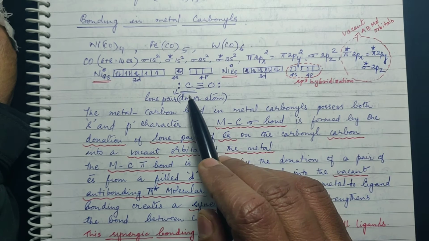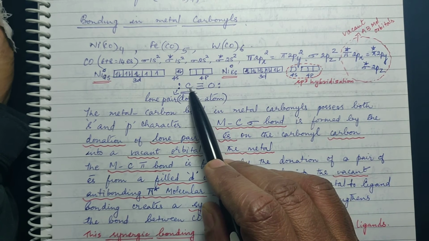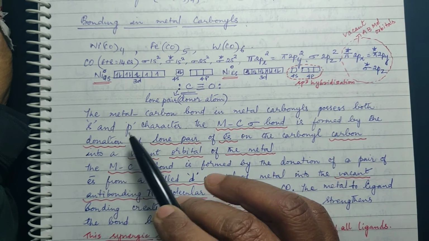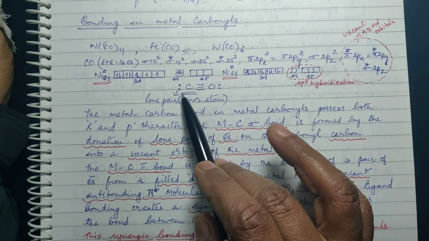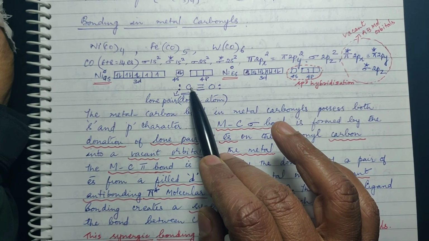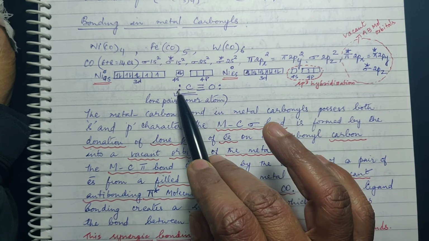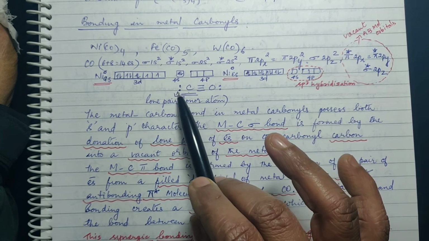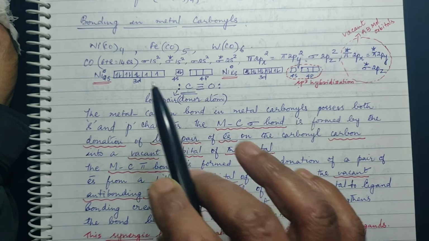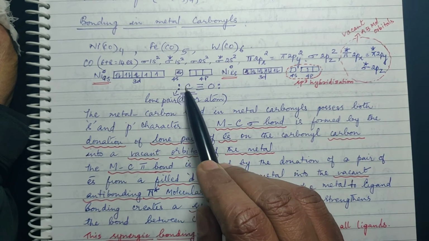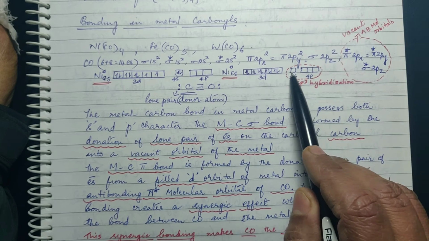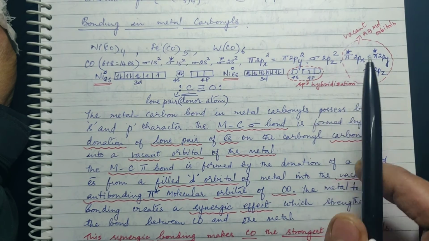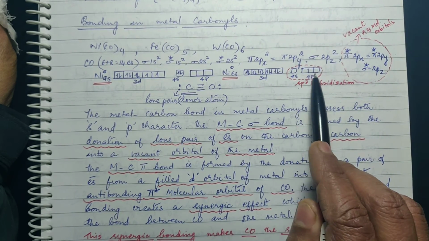Okay. Now in the case of carbon monoxide, you know that this carbon is acting as the donor atom because this is the one which is getting connected to nickel. So it is attached through this lone pair. That is this lone pair of electron on carbon. You know the Lewis structure of carbon monoxide. This is having one lone pair here and one lone pair here, and the attachment is through carbon. Now this pair of electron, how many? Since it is 4 in number, 4 pairs of electrons will be coming, and these 4 pairs of electrons will be accommodated in each of them. Now after hybridization, all the orbitals will have equal energy. So one pair of electron in each it will go.